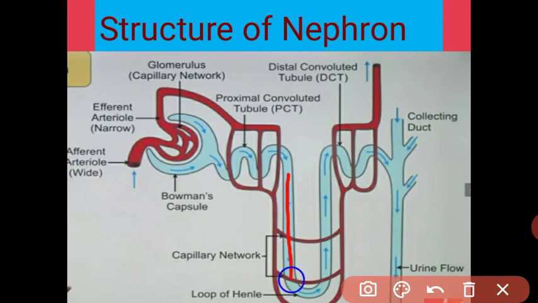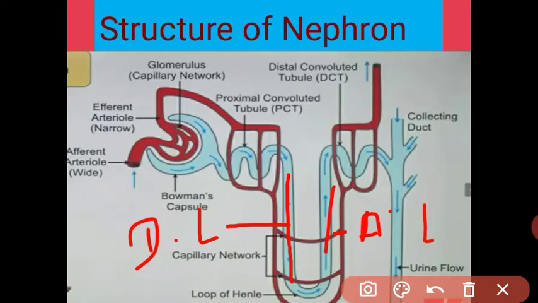This part of the loop of Henle is called the descending limb, and this part is called the ascending limb. And this blood network is also called the vasa recta. The afferent arteriole divides into many capillaries, and these blood vessels run parallel to the tubular part. This is also called the vasa recta.